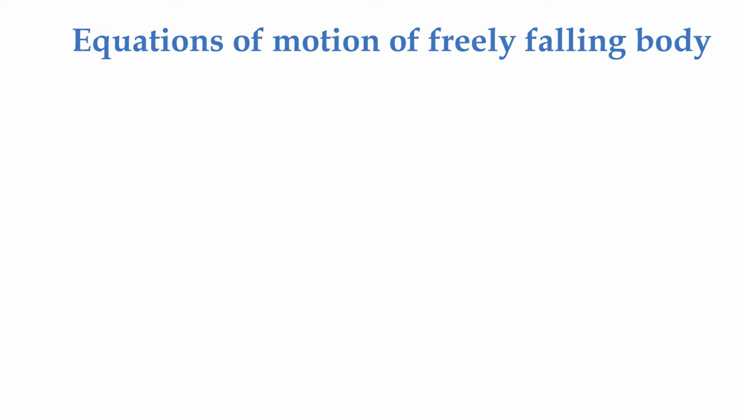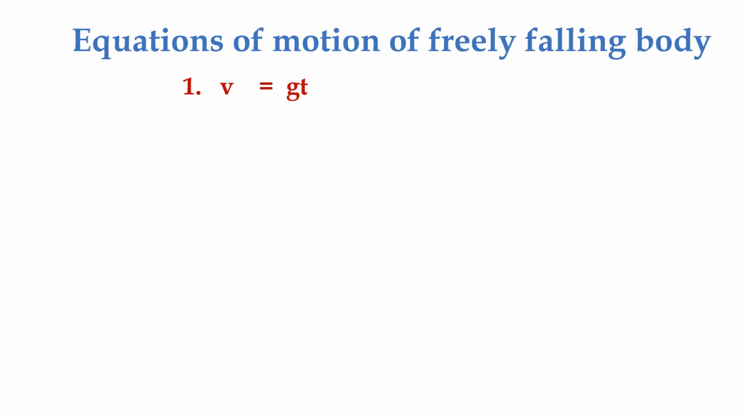There is no initial force acting on the freely falling body, so the initial velocity of the freely falling body becomes 0. It is only a dropping body. When you drop the body from a certain height, that is called a freely falling body. So in this case, u becomes 0. In case of a freely falling body, there is no initial force acting on the body, so its initial velocity is 0.